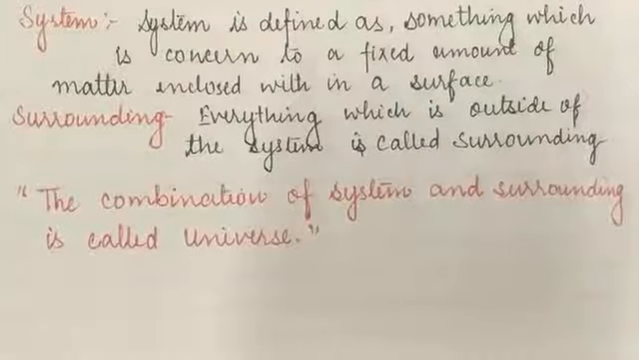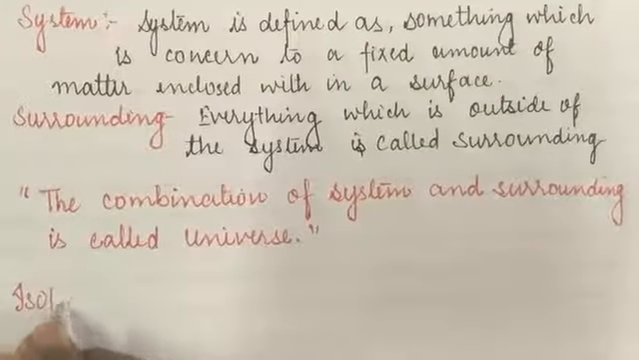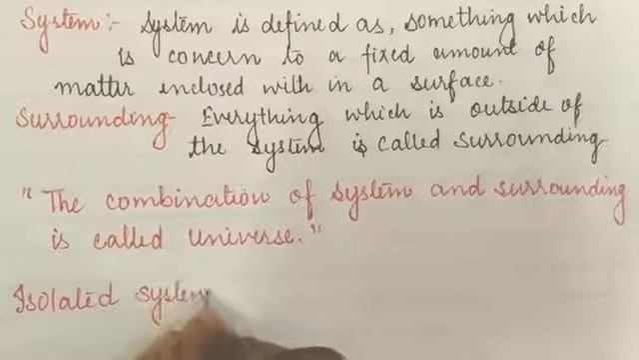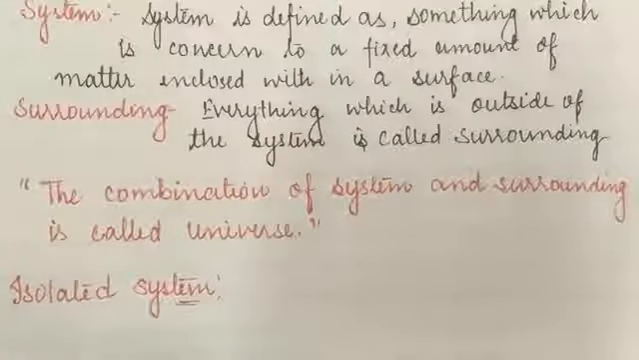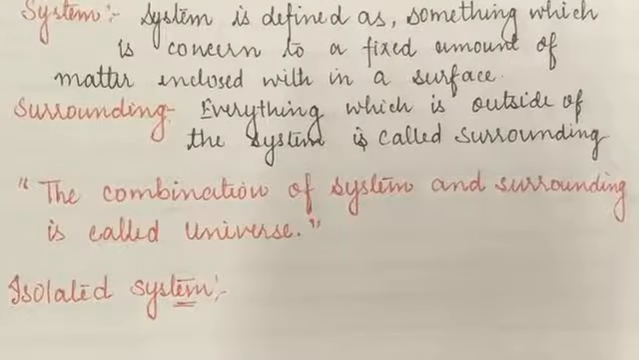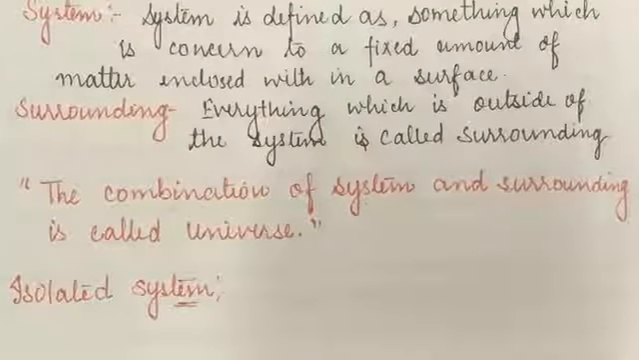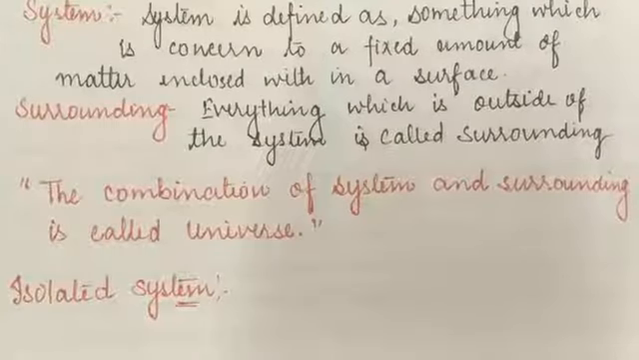Now we are turning to the next topic, the isolated system. What do you mean by the isolated system? Isolated means something which is separate. We have learned that a system is anything which consists of a number of different objects. So what is an isolated system? If the surrounding of a system does not have any effect on the system, then it is said to be an isolated system.